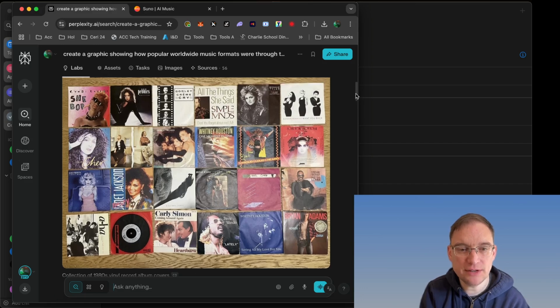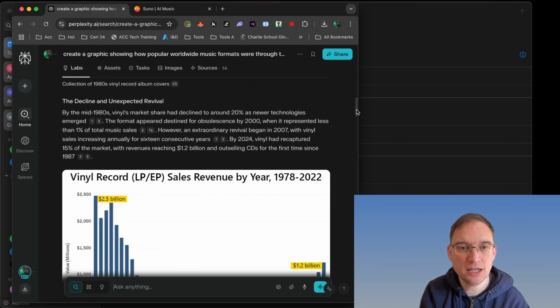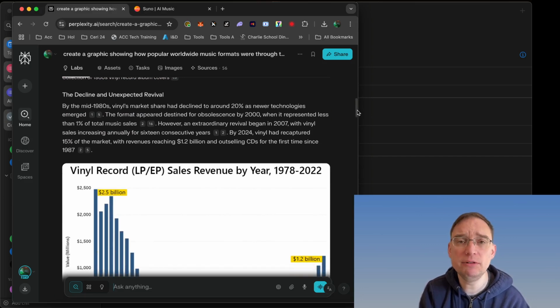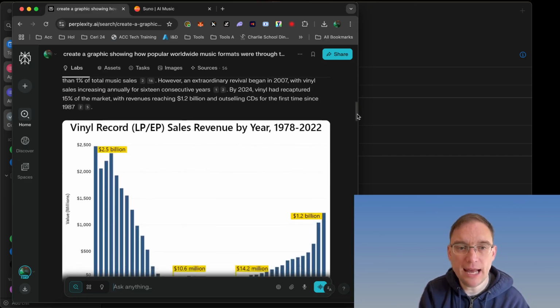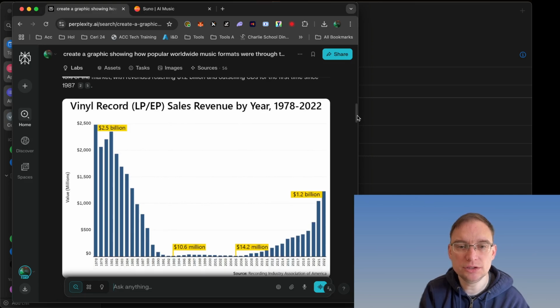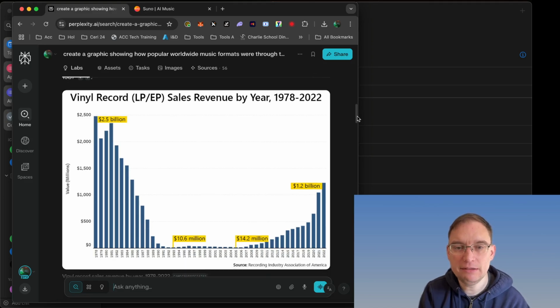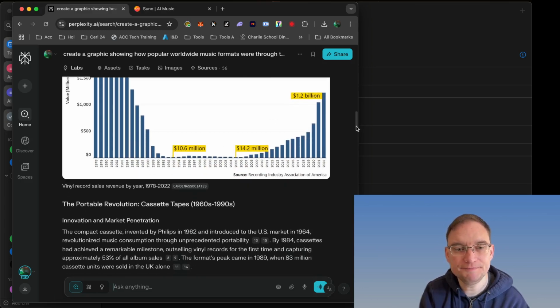We've got a collection of 80s vinyl record album covers. We've got the decline, an unexpected revival of how the vinyl records just dropped like a stone. And you couldn't give them away in the early 90s. And then look at how it's just resurged. Gosh, it's a lot bigger than what I expected. I mean, I know it's popular now, but then it's probably half of where we were. It's going to be interesting to see where we go from here.